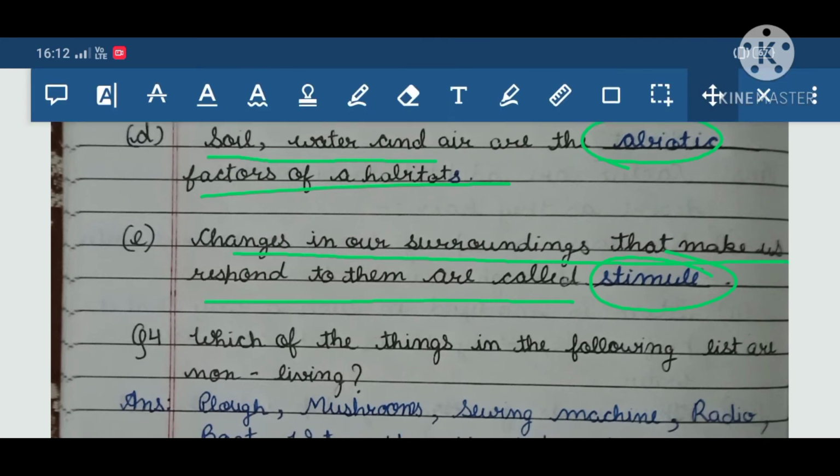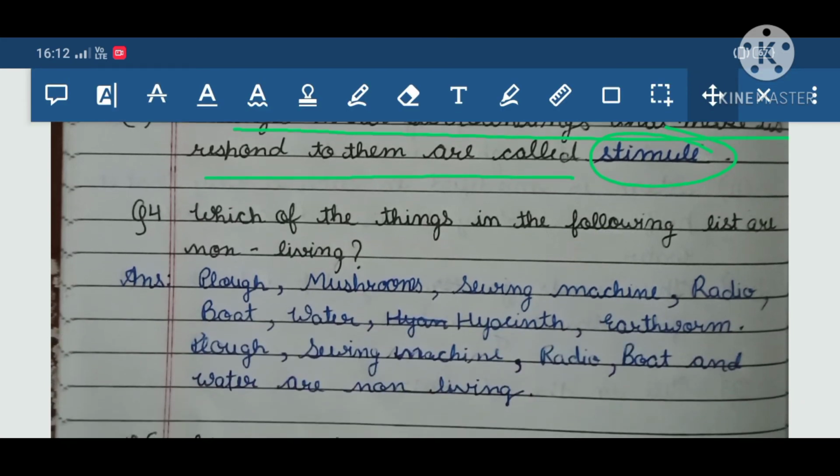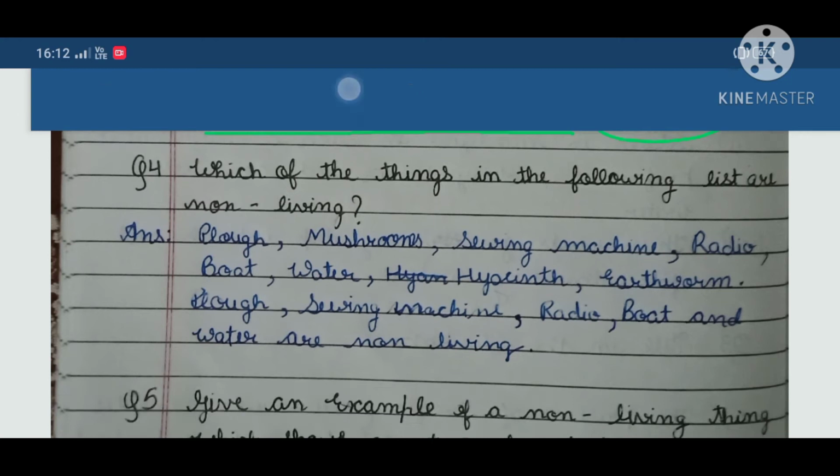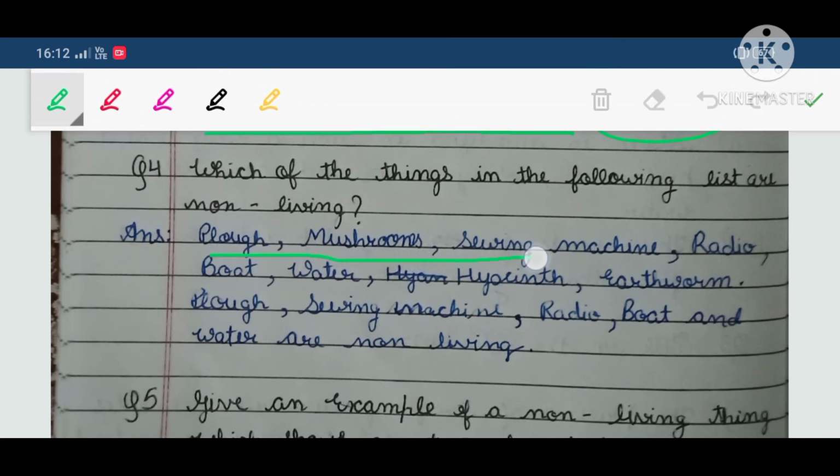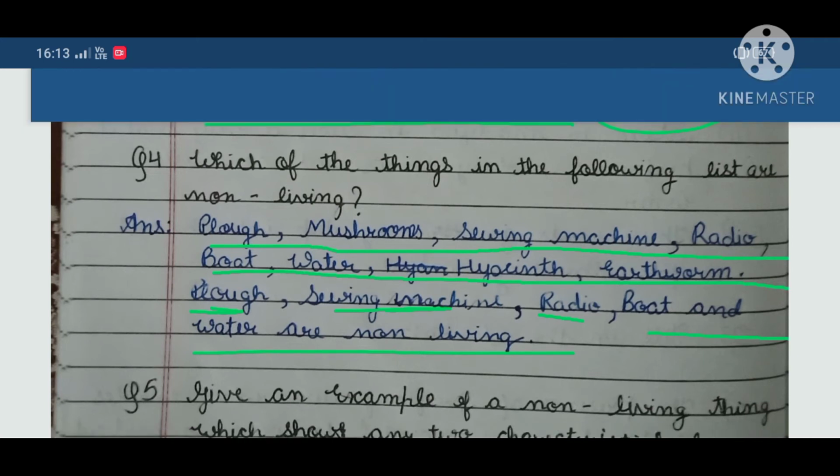Now question 4: which of the things in the following list are non-living? Plow, mushroom, sewing machine, radio, boat, water, hyacinth, earthworm. So we know plow, sewing machine, radio, boat and water are non-living. How do we get to know they are non-living? This we will learn in the next questions.